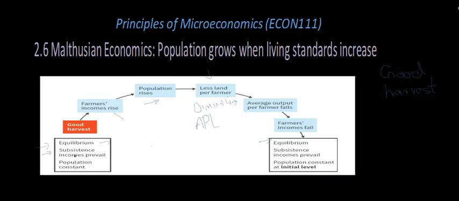And another thing that remains is that population will also remain constant, because the population rises at first, but when the farmer's income falls, the population will fall as well. So population falls and will come back to the same level it was before in the equilibrium. So this is the concept which Malthus brought when there is a good harvest, or we say when the living standard increases due to something that happens which improves the current year from the other past few years.